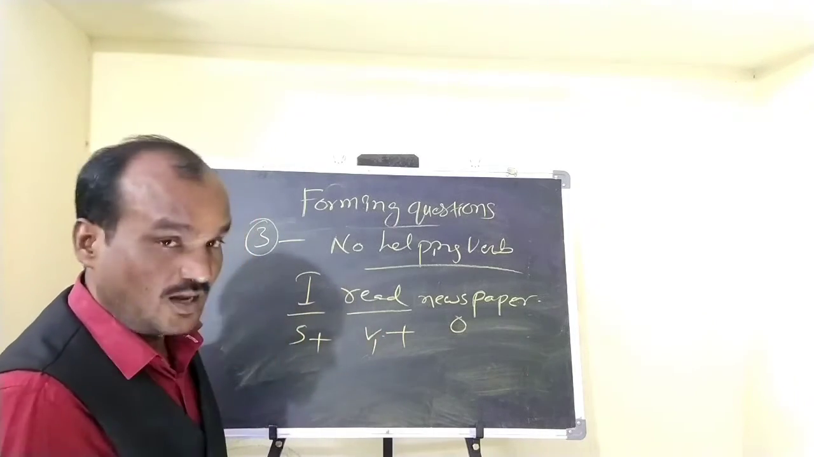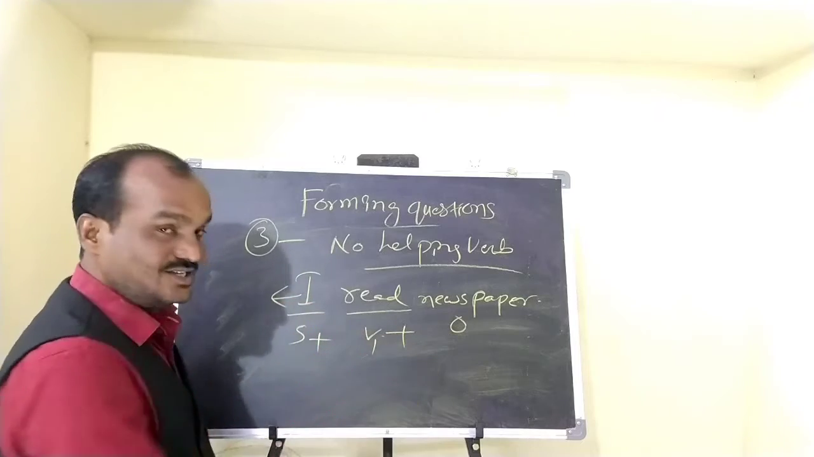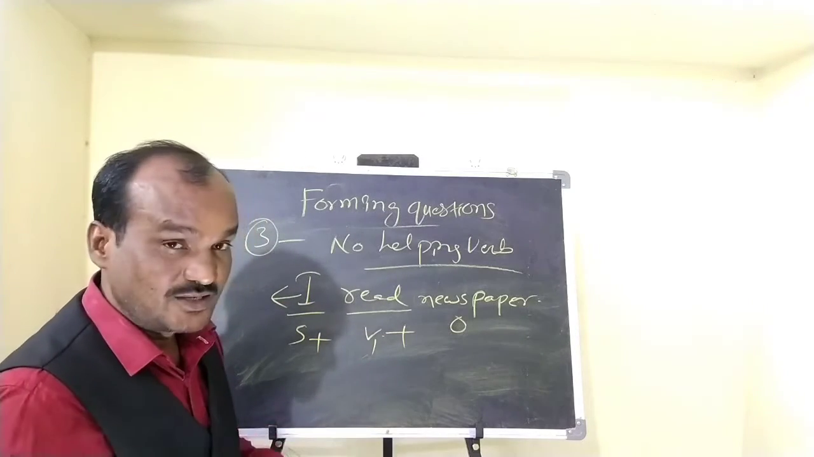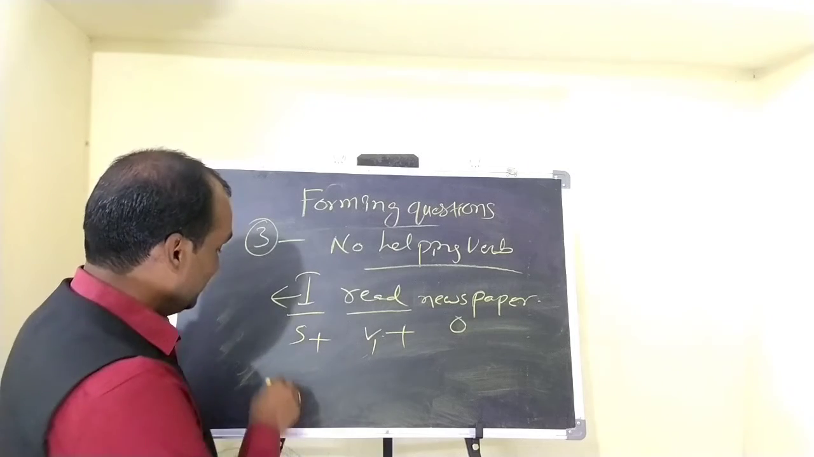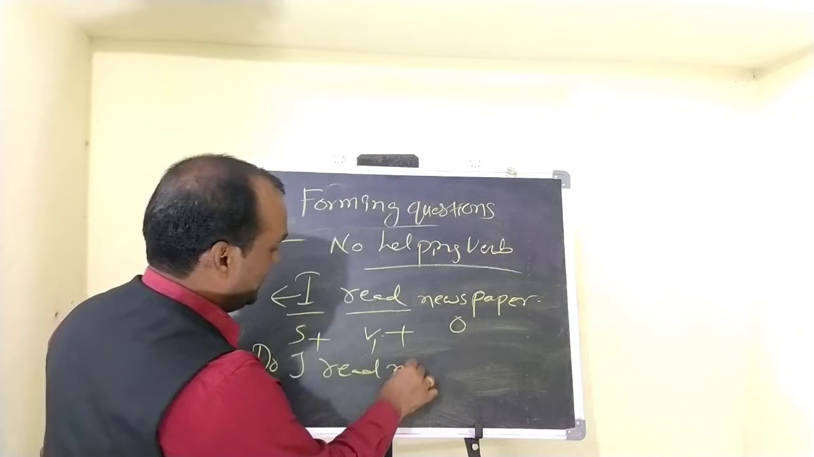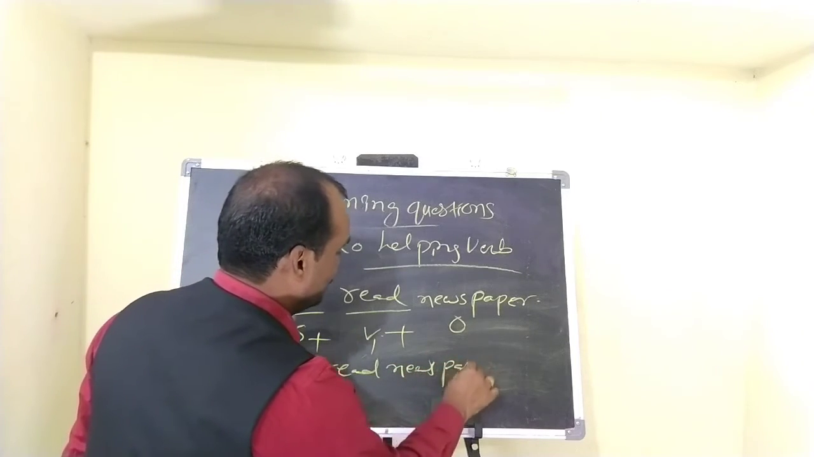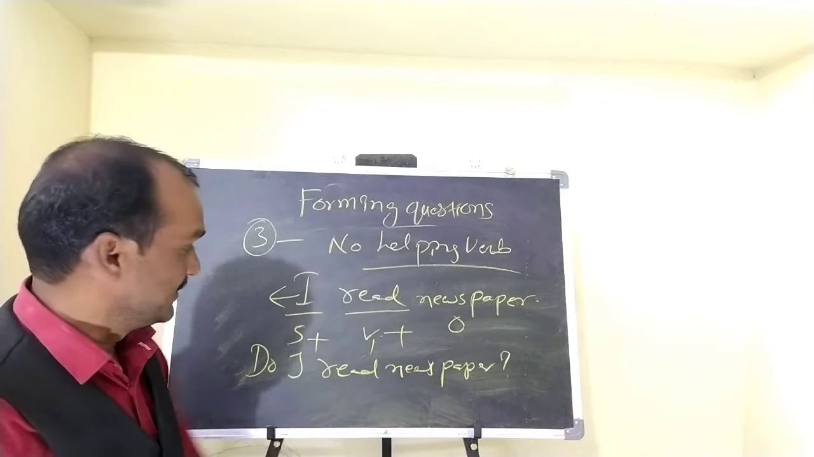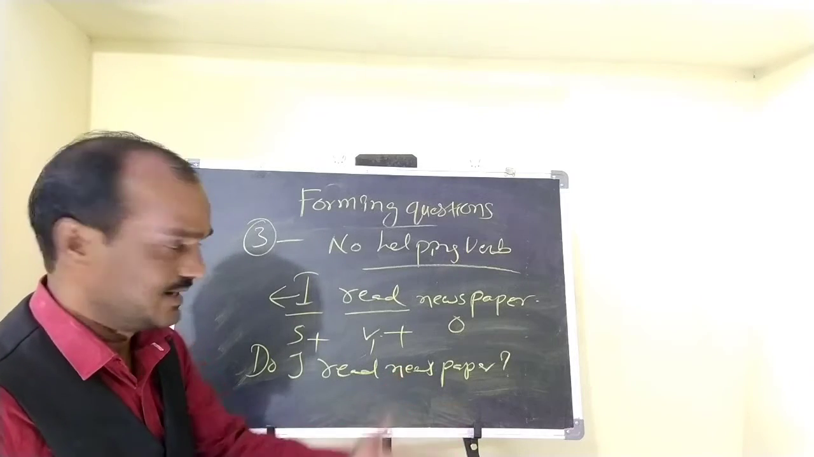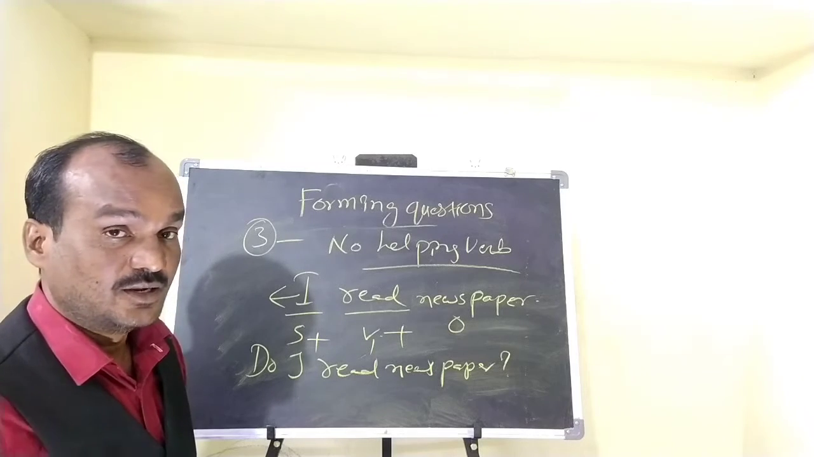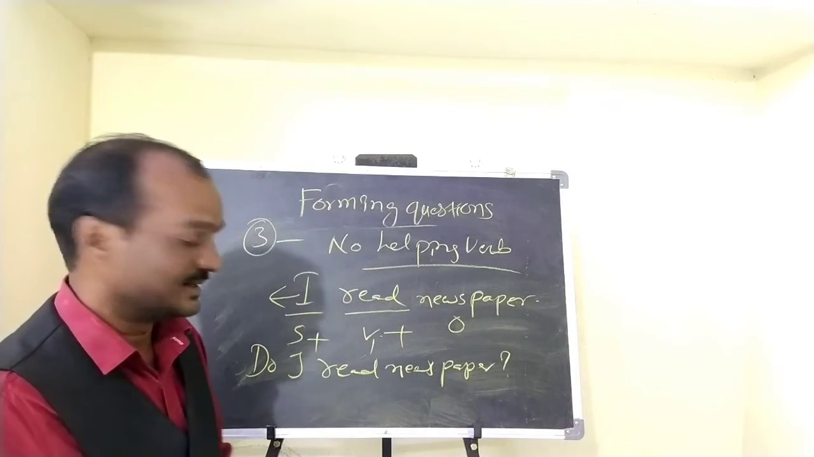So where there is no helping verb, how can you change this statement into an interrogative one? You need to use what? Do. Then place it: Do I read newspaper? It becomes a question, right? Take any example. I eat a mango. Do I eat a mango? I write a letter. Do I write a letter?